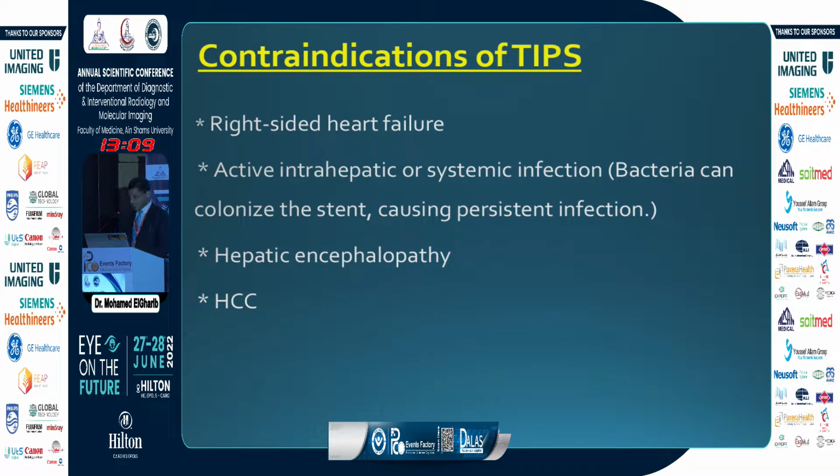These are the contraindications of TIPS. First, right side heart failure, because we increase the amount of blood going to the right side of the heart after insertion of TIPS, so the patient should be fit cardiologically. Active intrahepatic or systemic infection, because bacteria will colonize on the stent, leading to chronic infection and predisposing to thrombosis of the stent. And then hepatic encephalopathy, because it will be worsened after TIPS. It is one of the most common complications after TIPS, if not the commonest. Hepatocellular carcinoma, especially if the lesion is in the path of the TIPS tract, to avoid seeding and spread of the HCC.